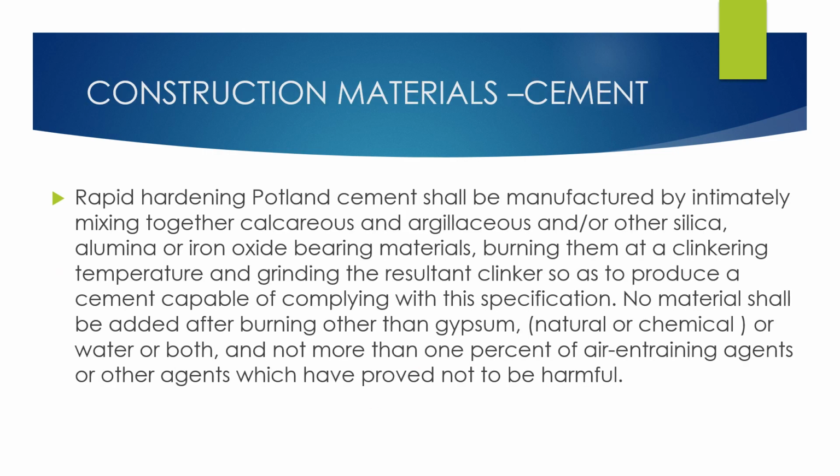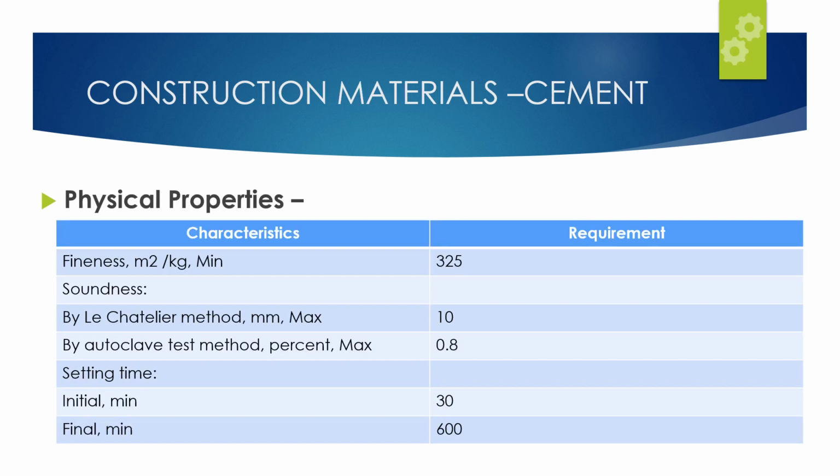So what is the manufacturing standard of rapid hardening cement? Rapid hardening Portland cement shall be manufactured by intimately mixing together calcareous and argillaceous and or other silica, alumina or iron oxide bearing materials, burning them at a clinkering temperature and grinding the resultant clinker so as to produce a cement capable of complying with this specification. No material shall be added after burning other than gypsum, natural or chemical, or water or both, and not more than 1% of air entraining agents or other agents which have proved not to be harmful.